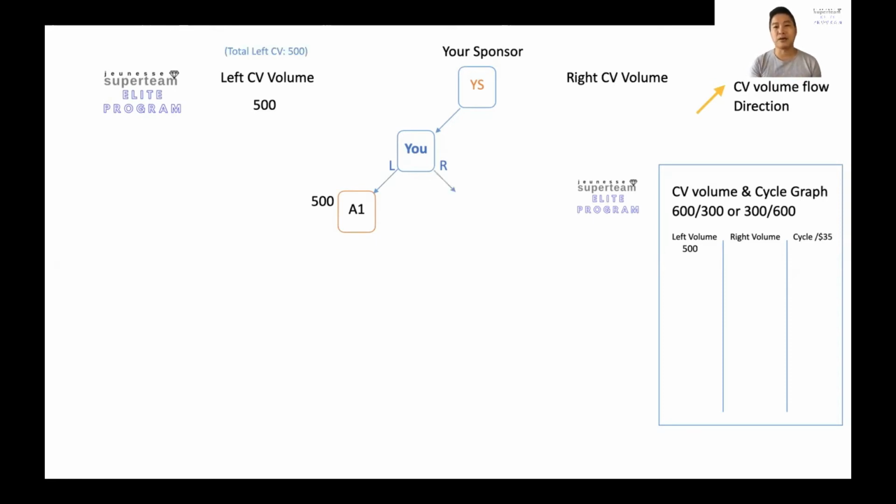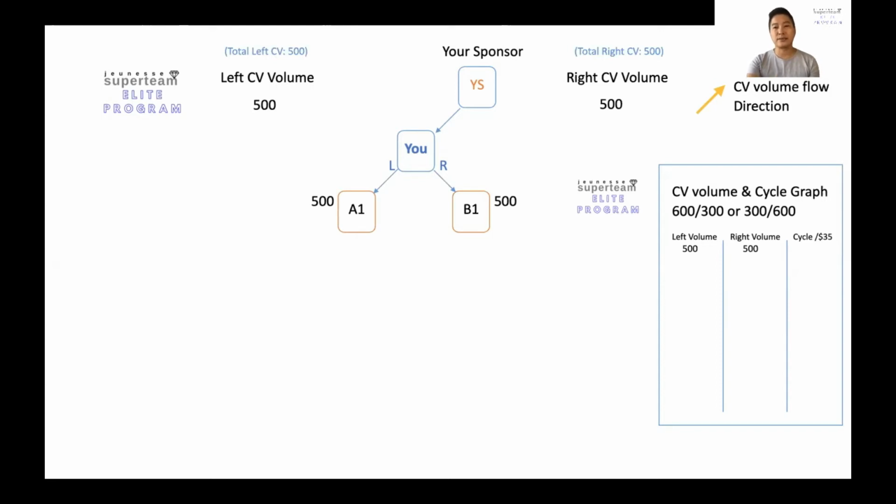Now you decide to enroll another person. You talk to the person, and the person decides to enroll. You enroll this person, placing the person on the right-hand side. On the right-hand side, this person is B1. B1 purchases the same thing, so for illustration purposes, 500 CV points. So 500 CV points is accumulated on your right-hand side, and from the graph you'll be able to see that in total your CV points on the right-hand side is 500 points as well.